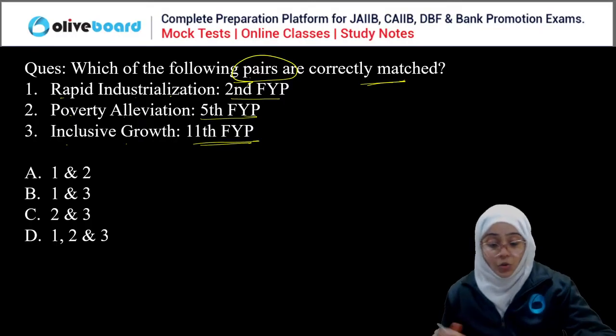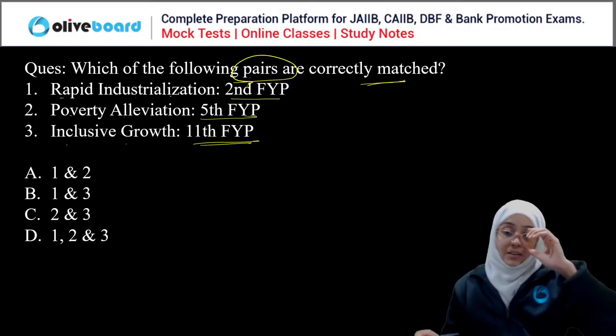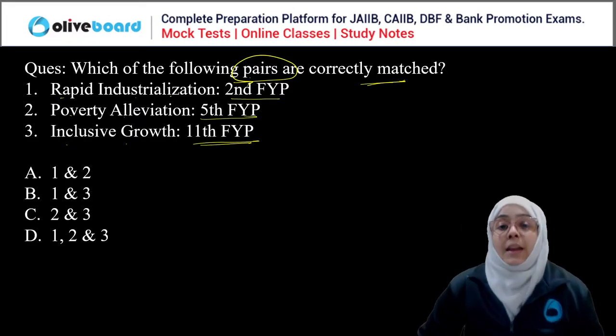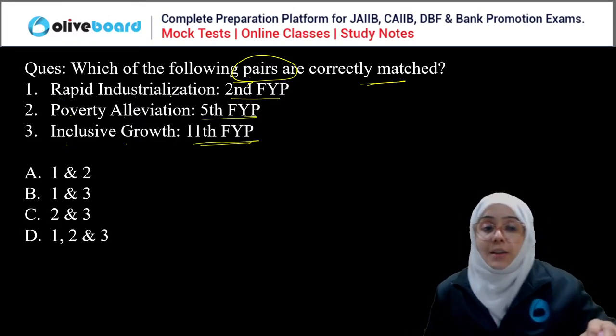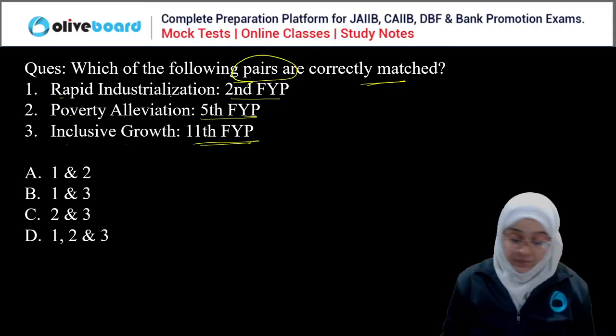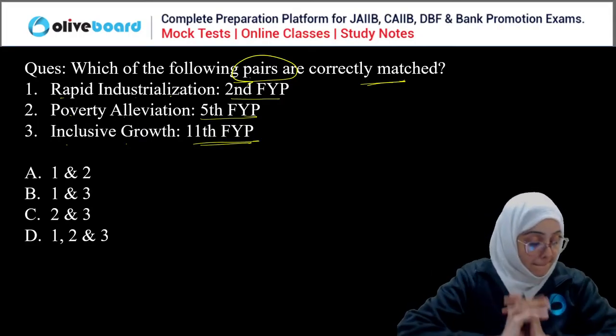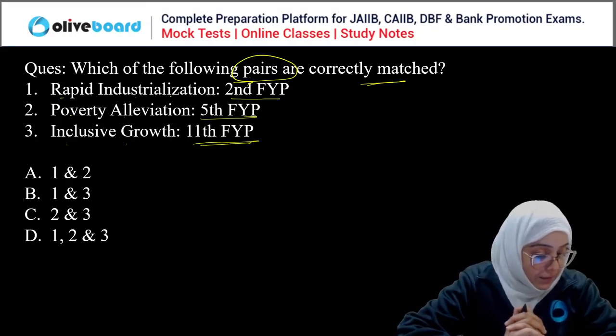Everyone, please answer this question. Which of the following is or are correctly matched? You have to answer this question correctly. Ruchi, Vivek, Hema, Chandan, everyone.